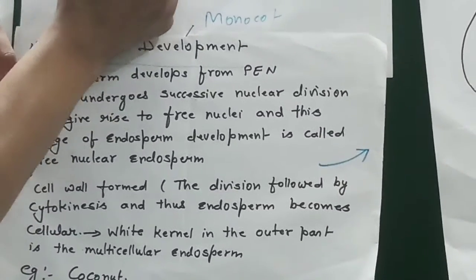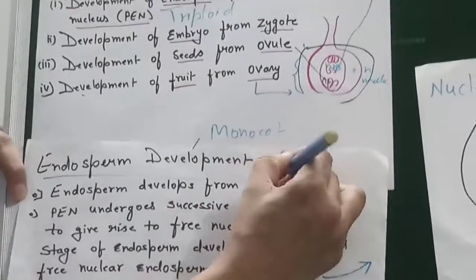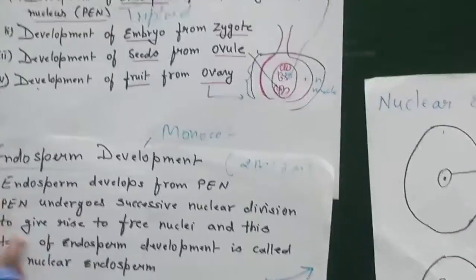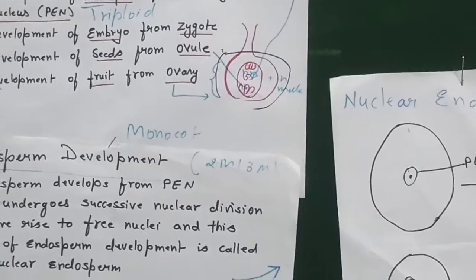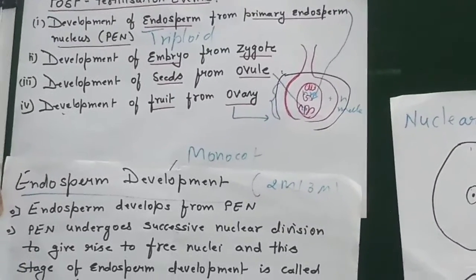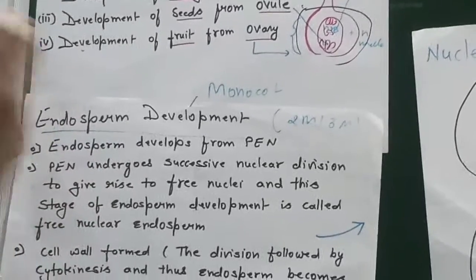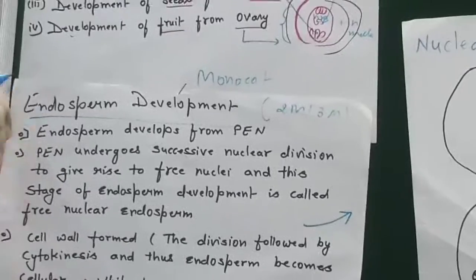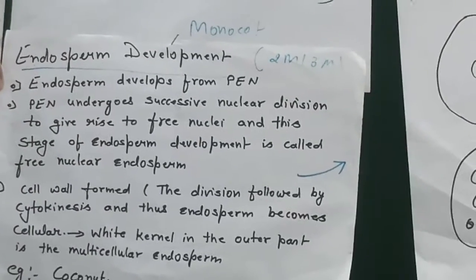Endosperm is produced from the PEN, the primary endosperm nucleus. This topic is important for your 2-mark, 3-mark and conceptual questions. Have you seen a coconut? The coconut has water when you drink it, and when it matures, the white portion hardens. What exactly is that? There are free nuclei there. It is endosperm, a triploid condition that goes through continuous mitotic division, initially not following cell formation.